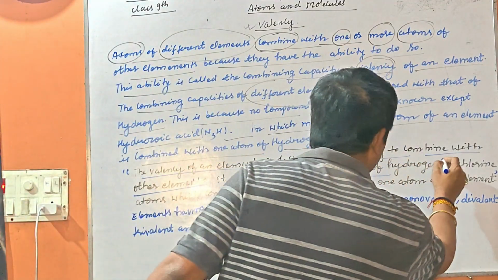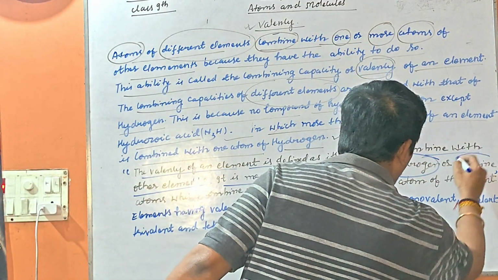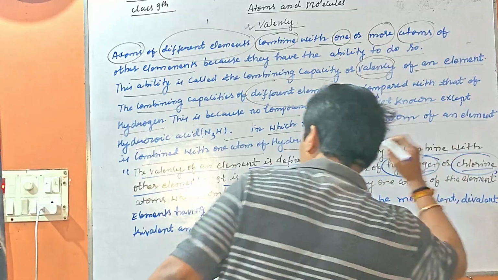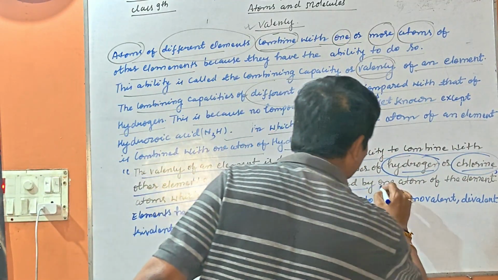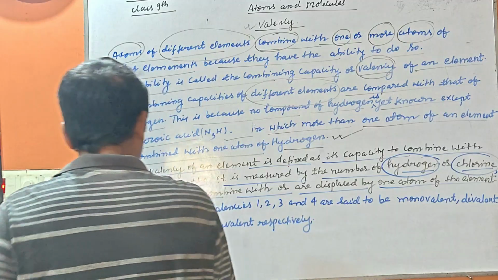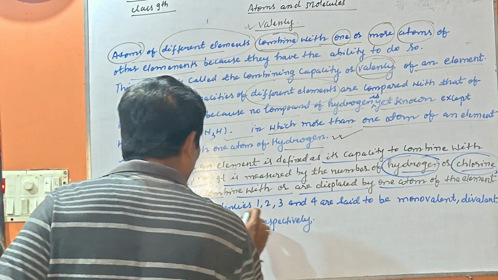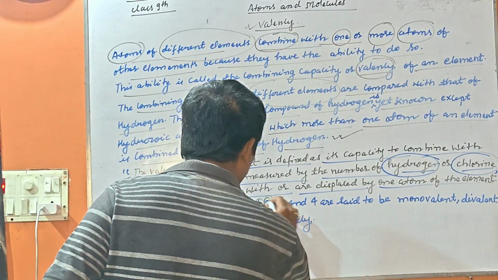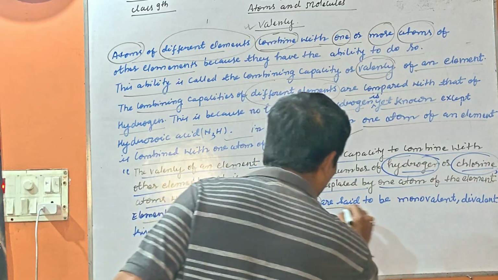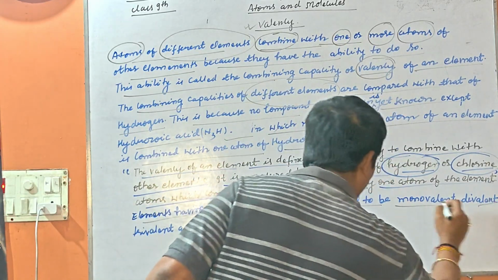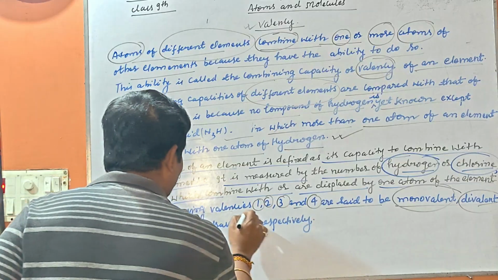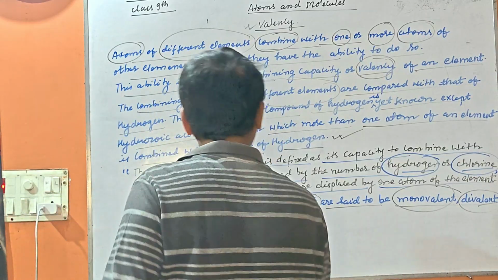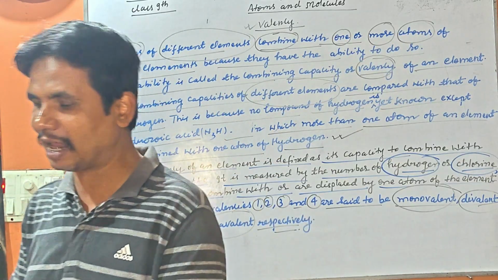It is measured by the number of hydrogen or chlorine atoms which combine with or are displaced by one atom of the element. So elements having valencies 1, 2, 3 and 4 are said to be monovalent, divalent, trivalent and tetravalent respectively.